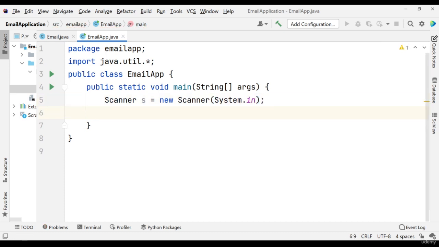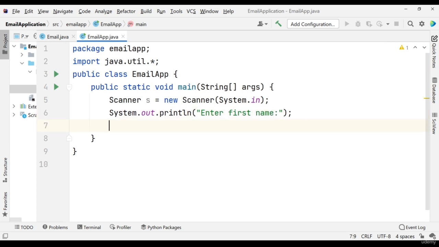Then after this, I will ask the user to put their name: enter first name. Then String fname is equal to s.next, oh sorry, s.nextInt. Or you can use nextLine also here, or you can use next here also.